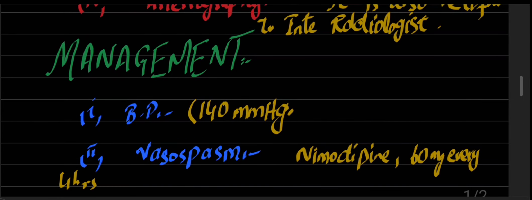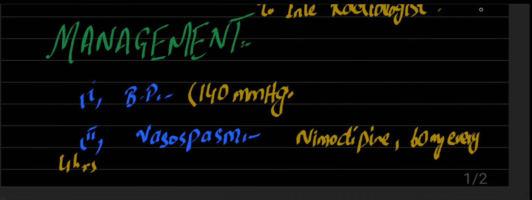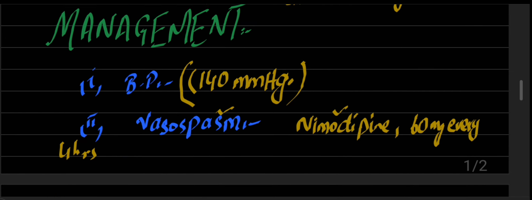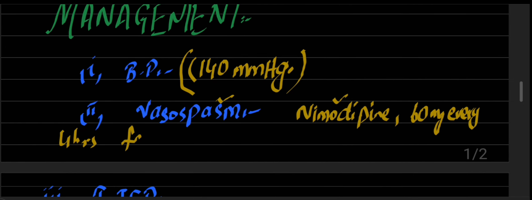Furthermore, you have to control the blood pressure, and the blood pressure should be less than 140 millimeters of Hg, and you have to treat vasospasm, and for this you have to give nimodipine 60 milligram every 4 hours for 21 days to all the patients of subarachnoid hemorrhage.